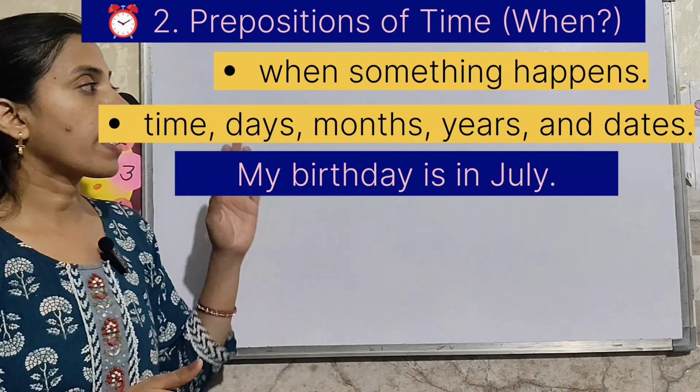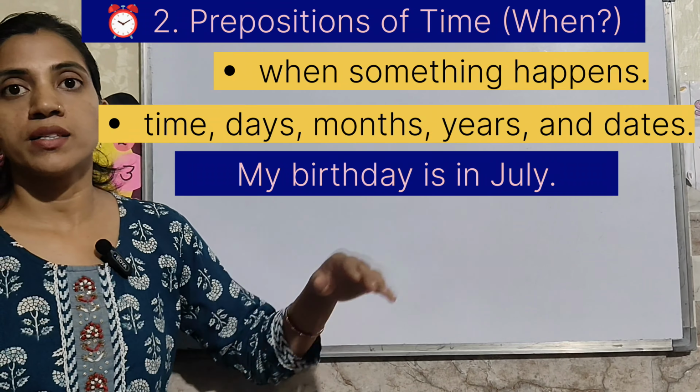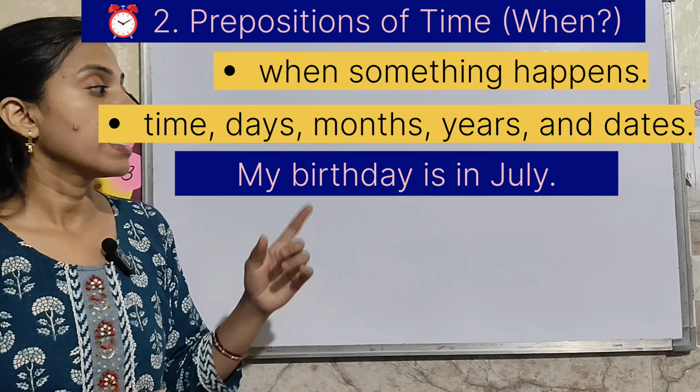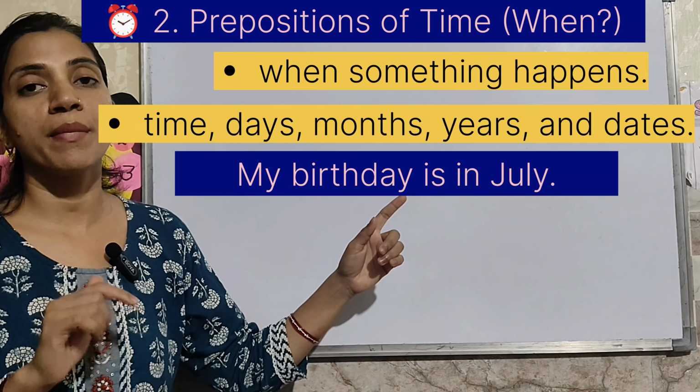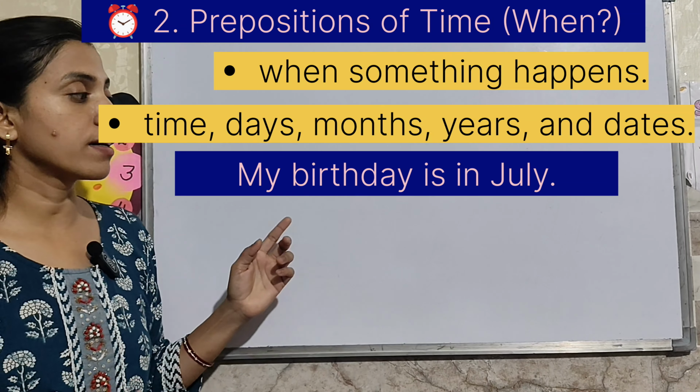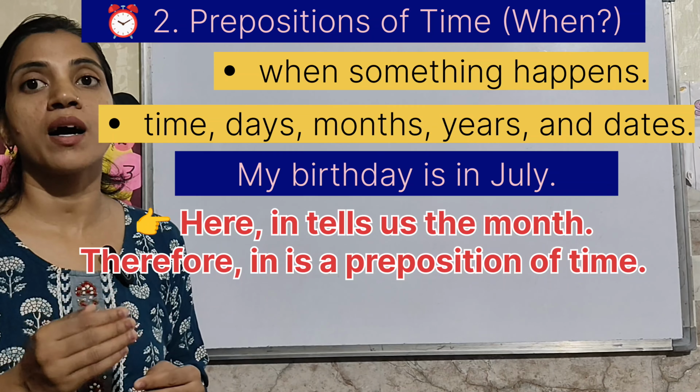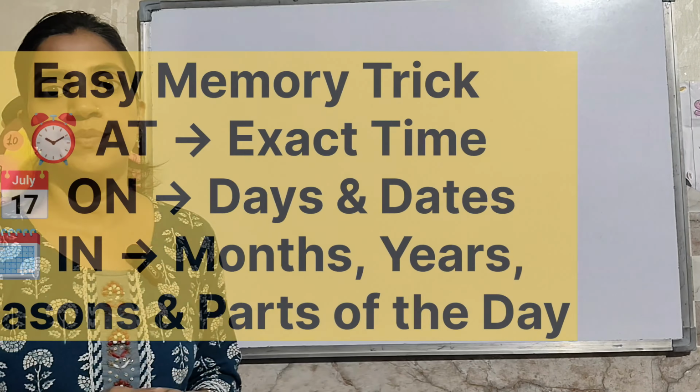Next example, my birthday is in July. So when is your birthday? So it gives the answer of when. In July. July में है. So here in tells us the month. Therefore in is a preposition of time.